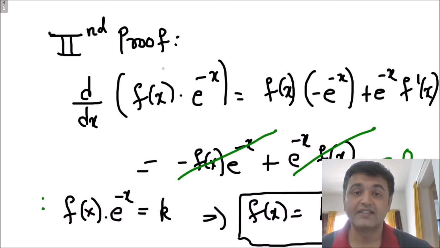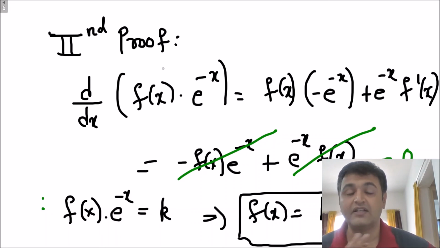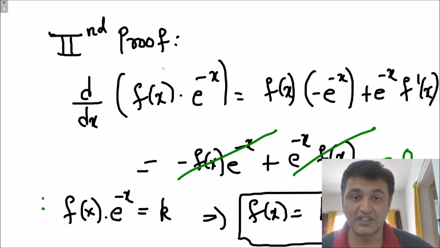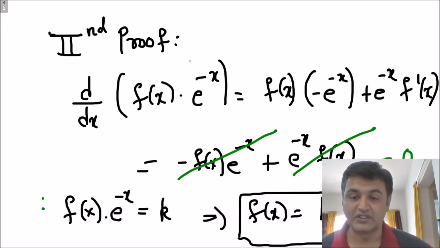So thus the answer is, you take any scalar multiple of the exponential function, then its derivative will again be the same function, and there does not exist any other function in the world whose derivative, when you take it, you get the same function, unless it is of this type over here at the bottom.